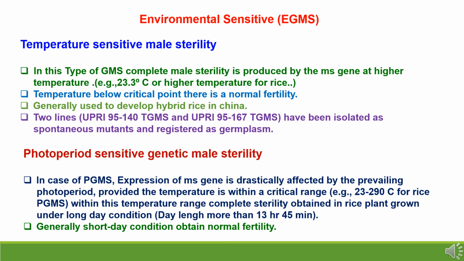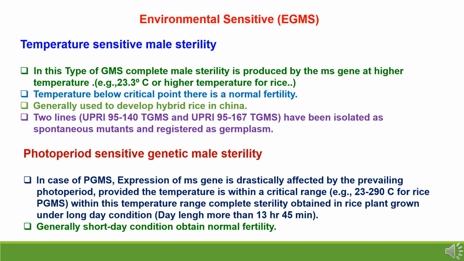Now, environmental sensitive male sterility system, which is of two types. First one is temperature sensitive male sterility. In this type of male sterility system, male sterility is produced by the recessive MS gene, male sterile gene, at higher temperature, like 23 degrees centigrade or higher temperature in case of rice.